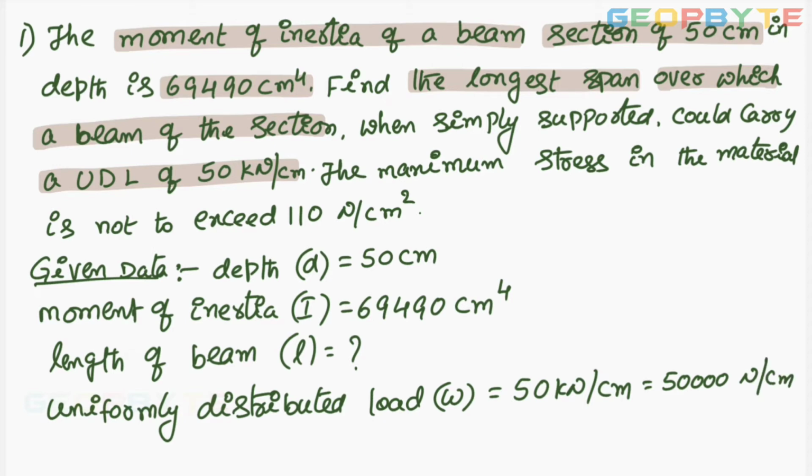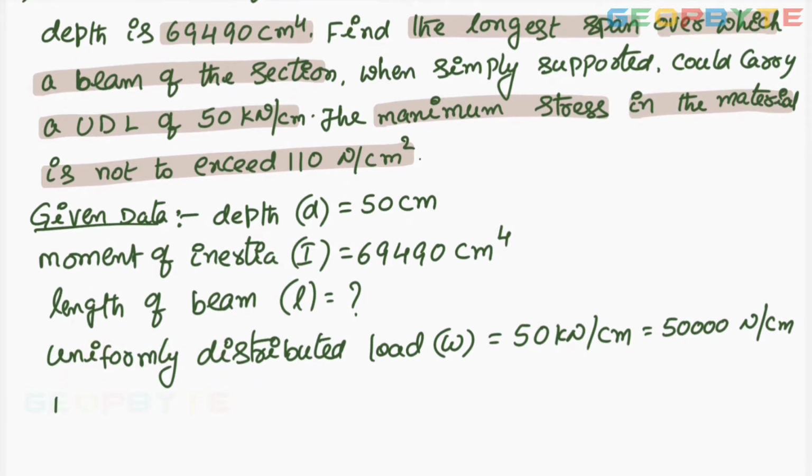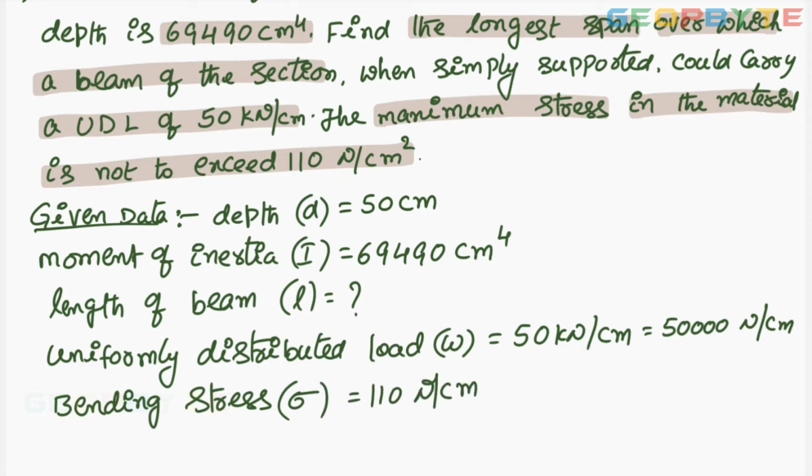Next, the maximum stress in the material is not to exceed 110 Newton per cm square. Bending stress in the beam material is equal to 110 Newton per cm square. All are given in terms of cm. You are asked to find the length of the beam.